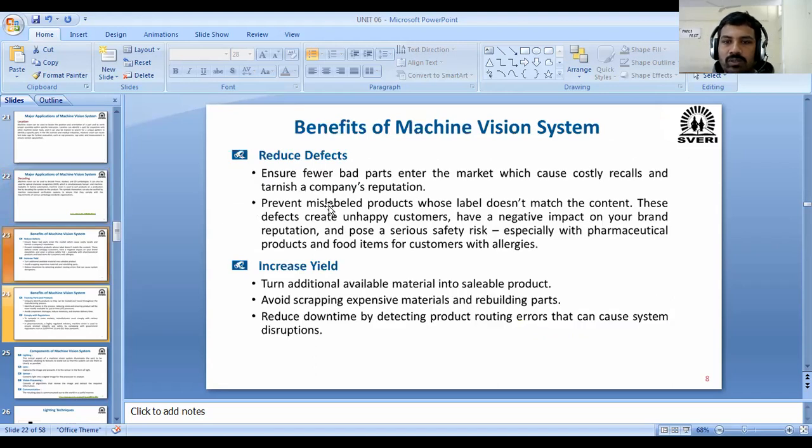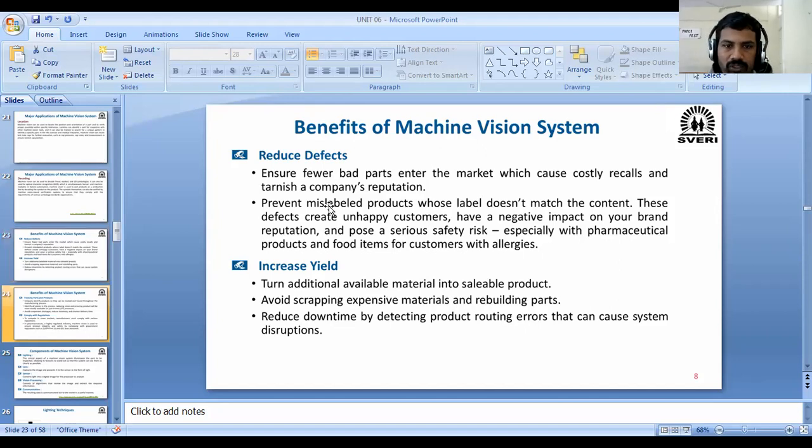Next, we have seen benefits. If I use this machine vision system, bad parts, or we can say defective parts, we can remove. Due to that, cost reduction we can do, as well as company reputation goes on increasing.